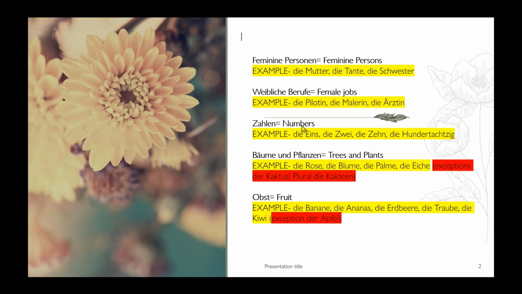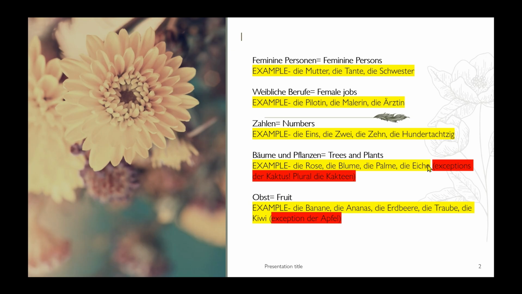Next, Zahlen. Zahlen is called numbers. Example, die eins, die zwei, die zehn. These also have the feminine article. Next, Bäume und Pflanzen, which means trees and plants. So here you can see die Rose, die Blume, die Palme, die Eiche, they all have the feminine article.